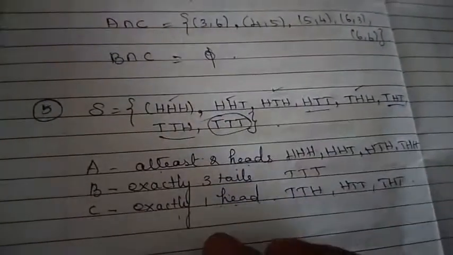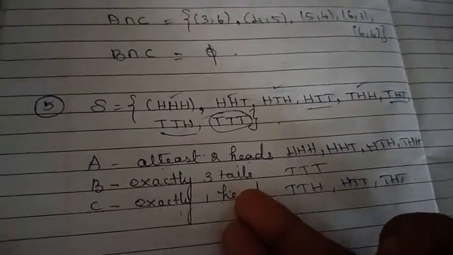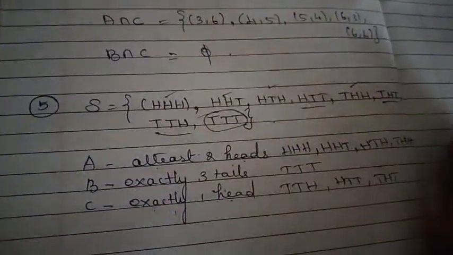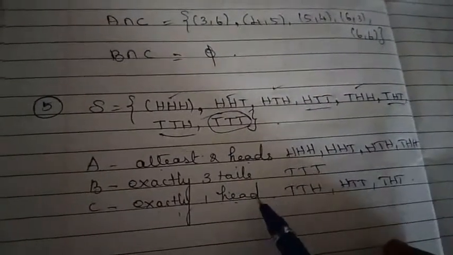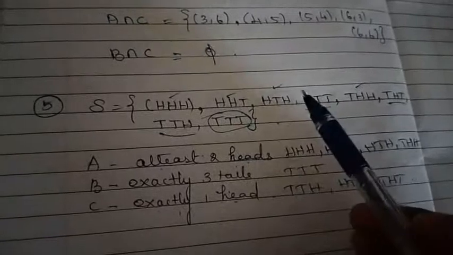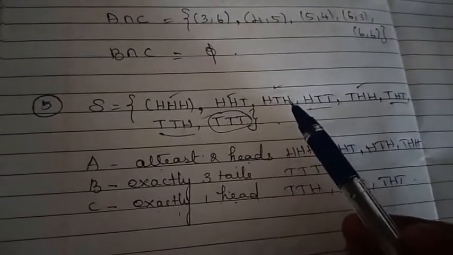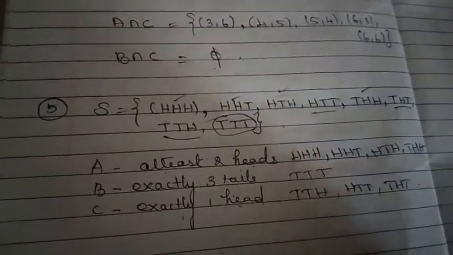But this is not the only way of defining the event. You can define it in your own way such that they should not have any element in common. At the same time, if you find the union, you should get the entire sample space. Then only we will call it mutually exclusive and exhaustive. Right? So likewise, you can give examples for all the remaining. Hope you can do this. Similarly, you can try the 6th and the 7th problem. And if you have any doubts, you can ask me.